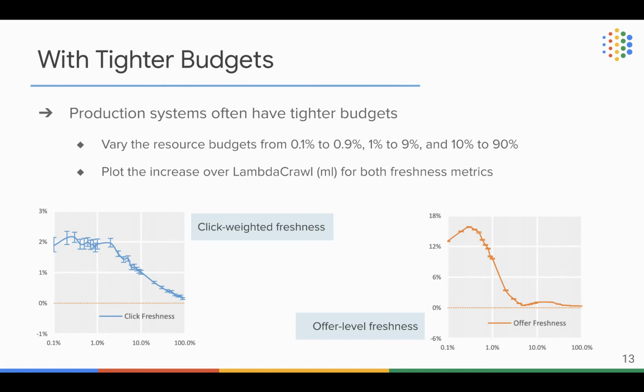So a positive means our approach outperformed lambda crawl. A negative means our approach is worse than lambda crawl. From these two diagrams, we see that the lines are all above zero, indicating our proposed KAB5 approach actually outperforms lambda crawl over all of these resource budgets.